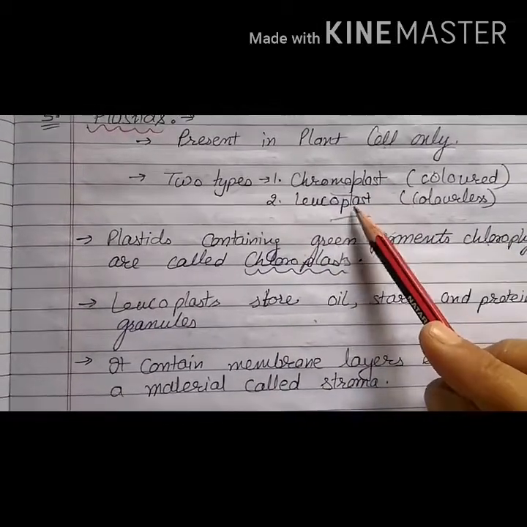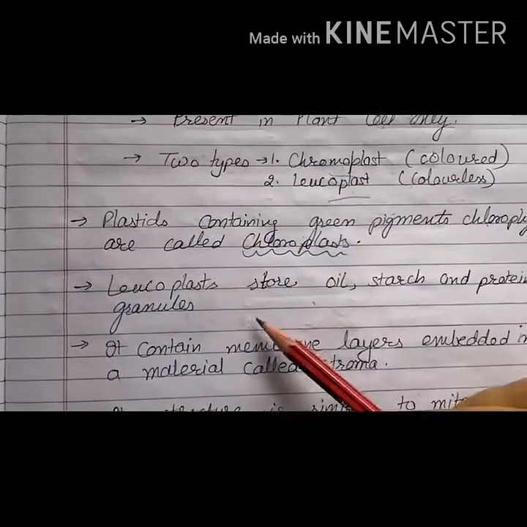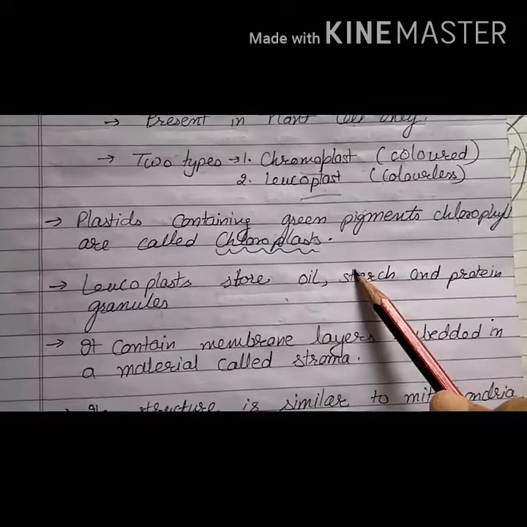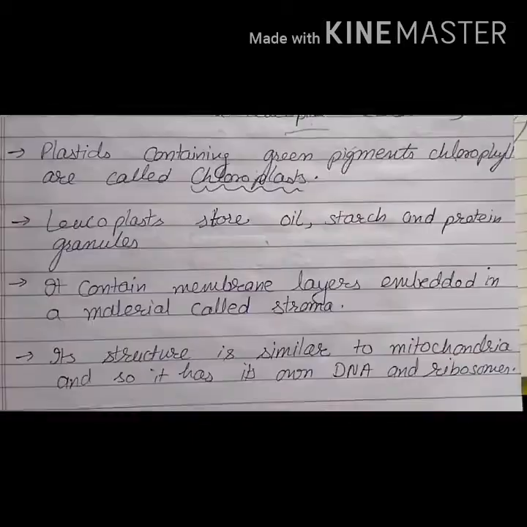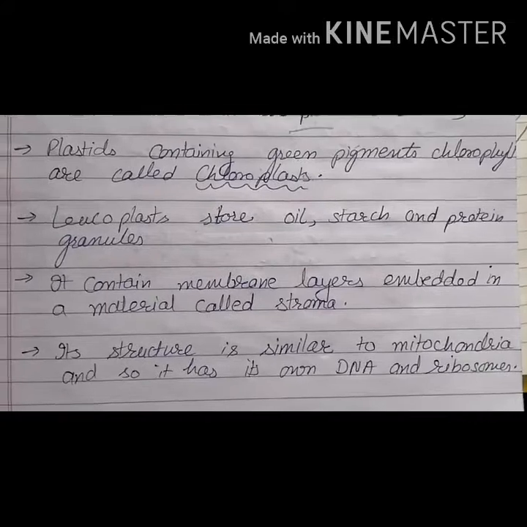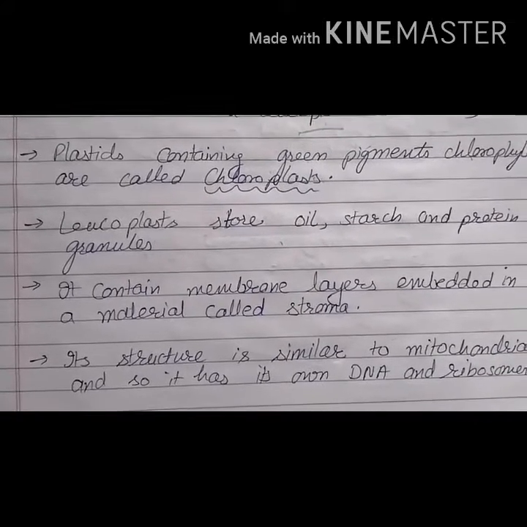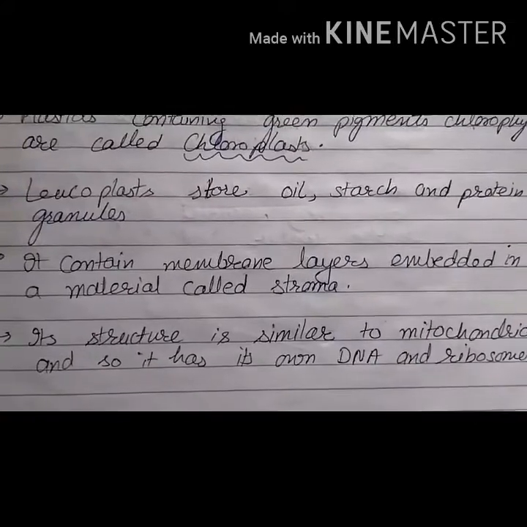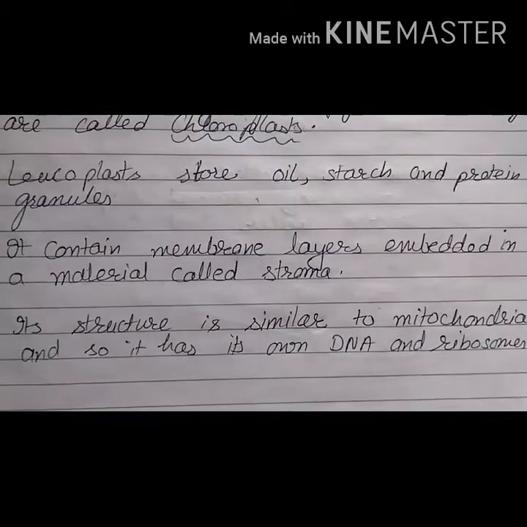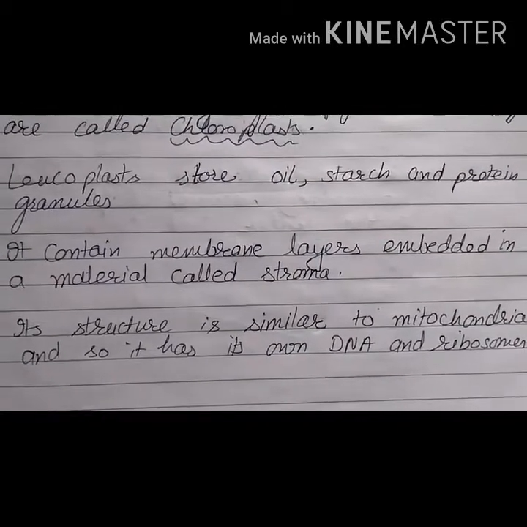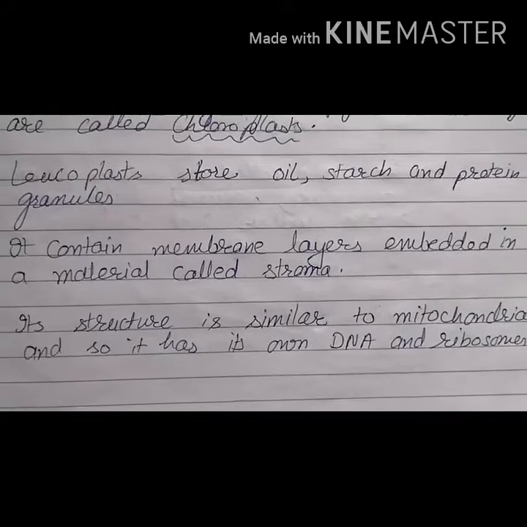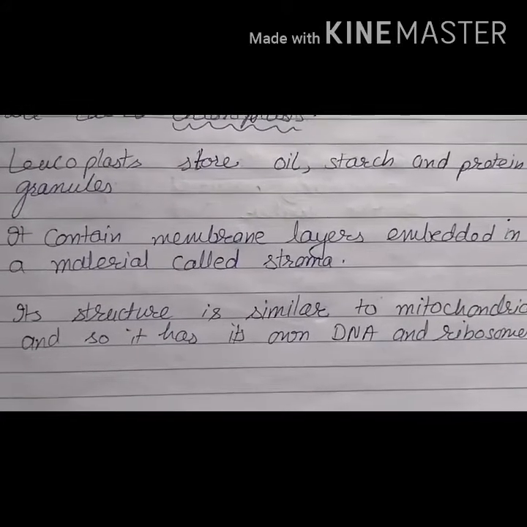Then what is the function of these colorless plastids? These colorless plastids store oil, starch, protein and other granules. It contains membrane layers embedded in a material called stroma. It means that the structure of the plastid is made of various membranous layers which are embedded in a material which is called stroma.